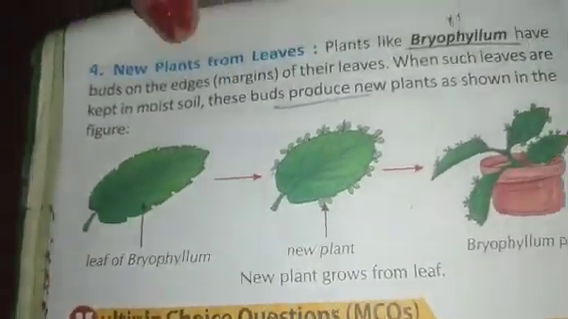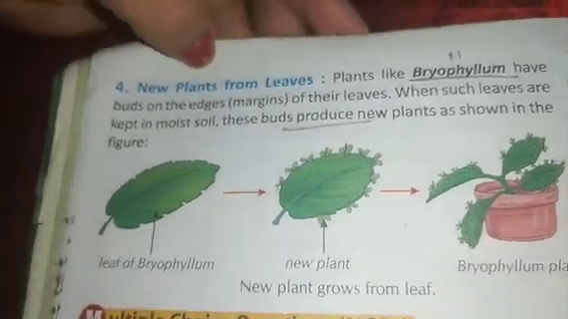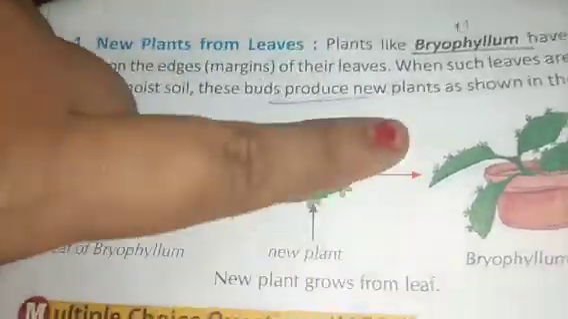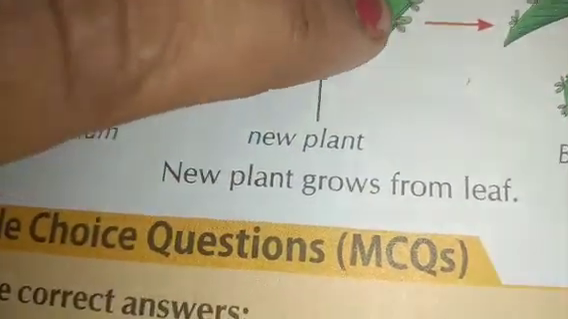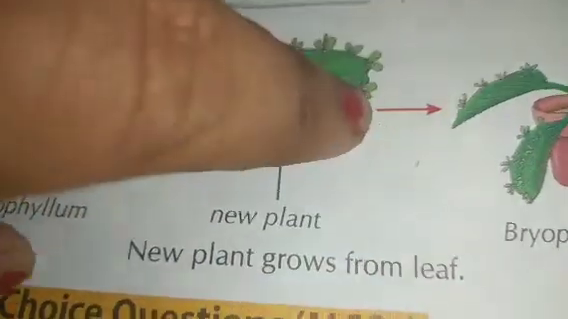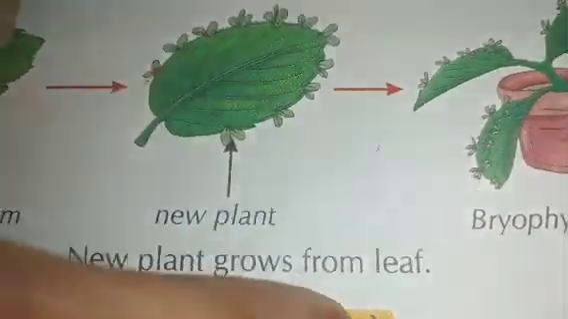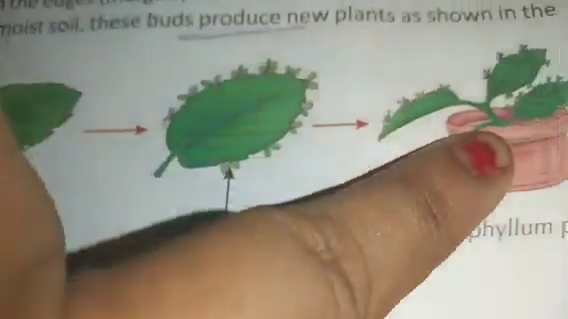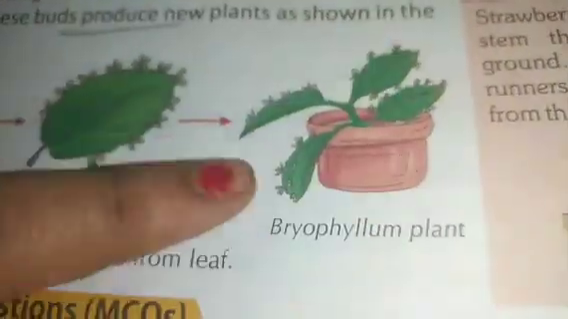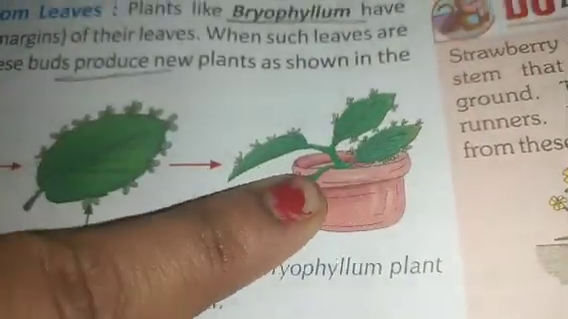Look here, children. New plants from leaves. This is a bryophyllum leaf. Small plants can be seen here, like 2 leaves can be seen. I mean to say, from this only a new plant will grow. See this, when it is separated and sown into the soil, a new bryophyllum plant grows like this. So this is new plants from leaves.